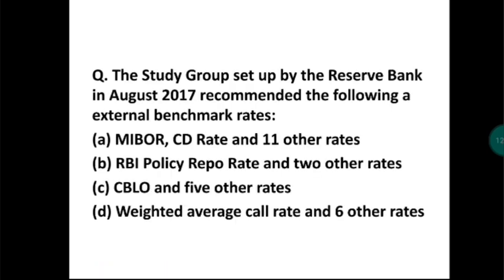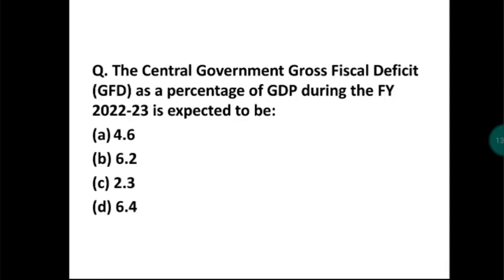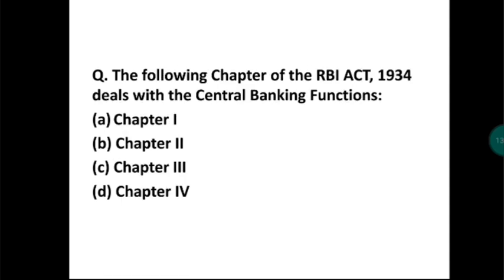The study group set up by the Reserve Bank in August 2017 recommended the following as external benchmark. The answer is MIBOR, CD rate and other rates. Then the central government gross fiscal deficit as a percentage of GDP during the fiscal year 2022-23 is 6.4%. The chapter of the RBI Act 1934 that deals with the central banking function is chapter number 3.